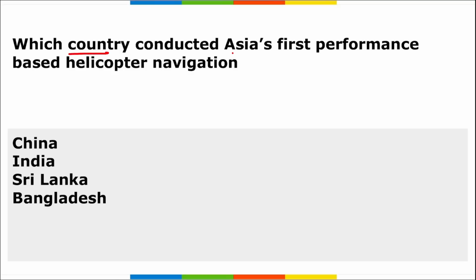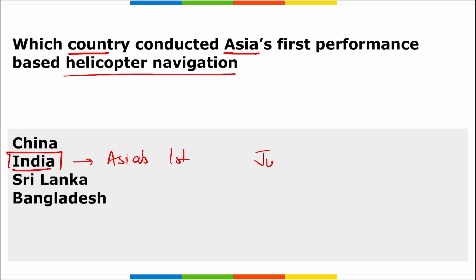Which country conducted Asia's first performance-based helicopter navigation? So it is our beloved India. India conducted Asia's first demonstration of performance-based navigation for helicopters. This flight was from Juhu to Pune, Maharashtra. Right? This was from Juhu to Pune. They both are in Maharashtra. Right? Gagan was used here.